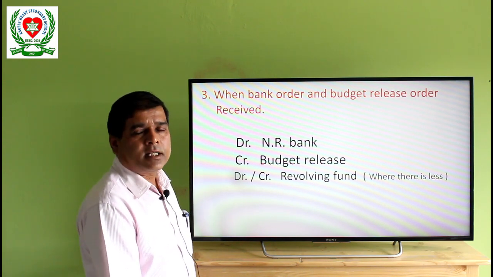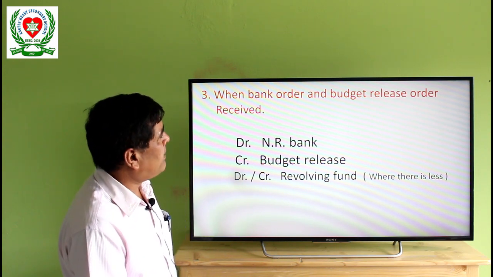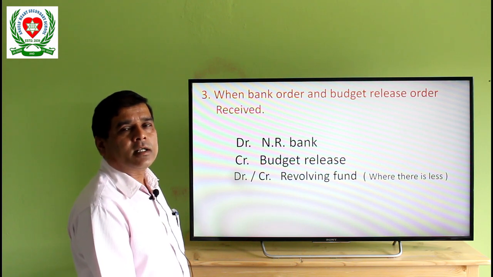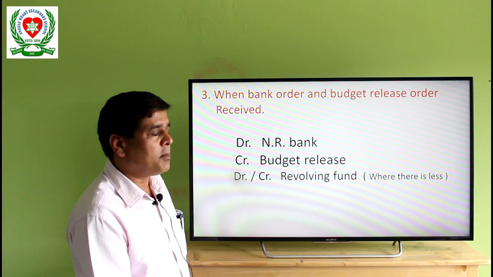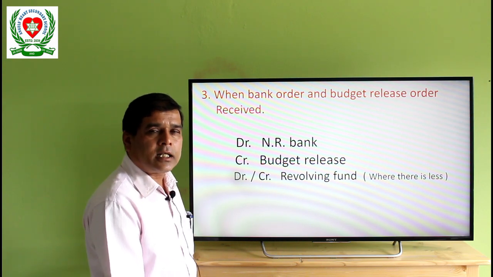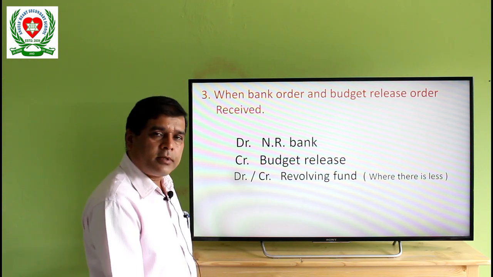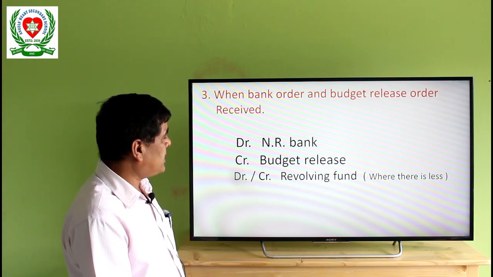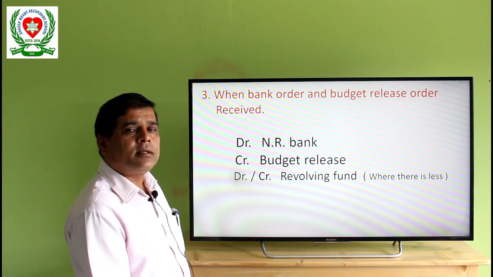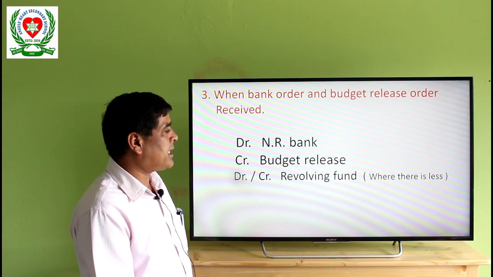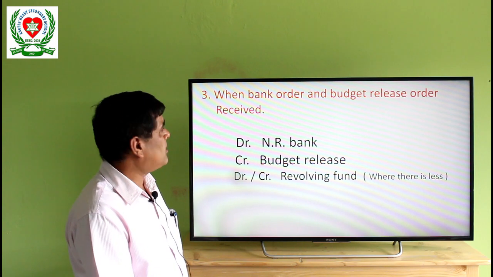Sometimes a question comes where both a bank order and budget release are received. If there are two different amounts, there is a difference in the total. So we have to subtract the lighter amount from the heavier amount, and that should be written on the lighter side. Debit NR Bank, credit budget release, and debit or credit revolving fund where there is less. It is the formula.